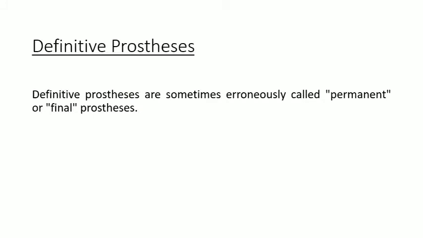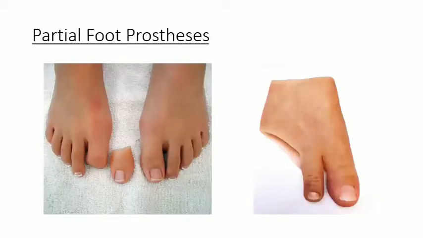So here come the definitive prostheses. So what are definitive prostheses? Definitive prostheses are the final or permanent prostheses the patient is given to use after the gait training. So we can start from distally. Partial foot prostheses come first.